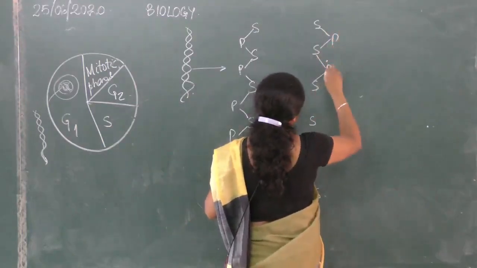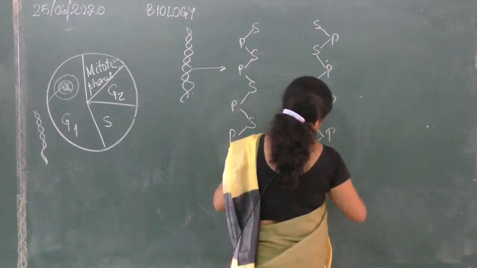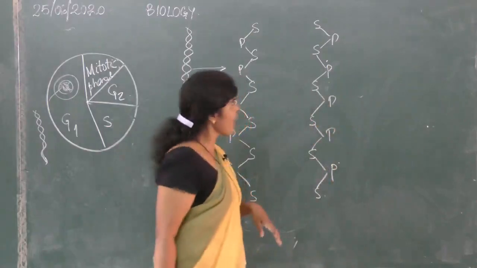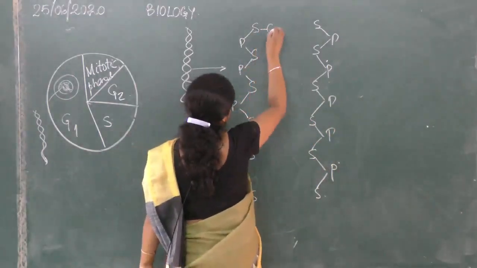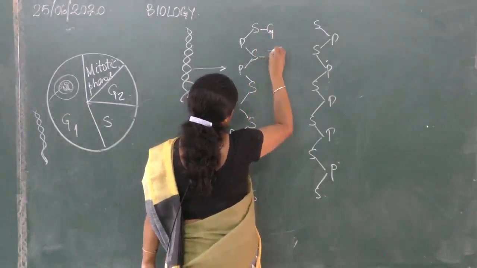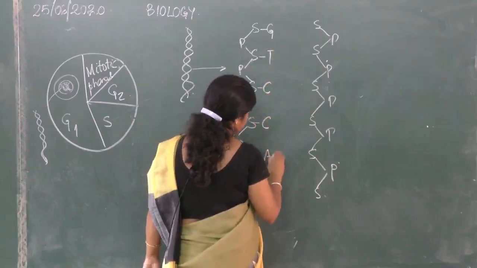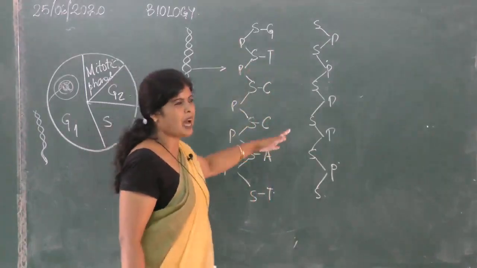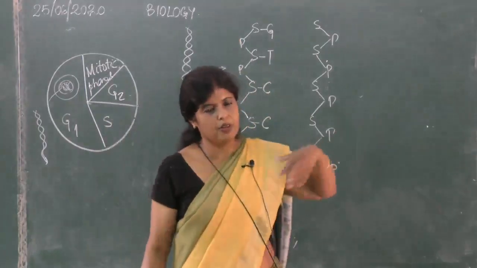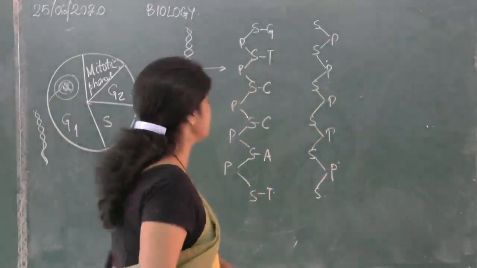There are thousands of sugars like this. This is the same in all cases. What differs? The nitrogenous base inside. Let us start with guanine, suppose thymine, then cytosine, then adenine, then thymine again. Suppose, at random I have taken, there is no sequence like that, but for a DNA it is fixed. I have taken like that.